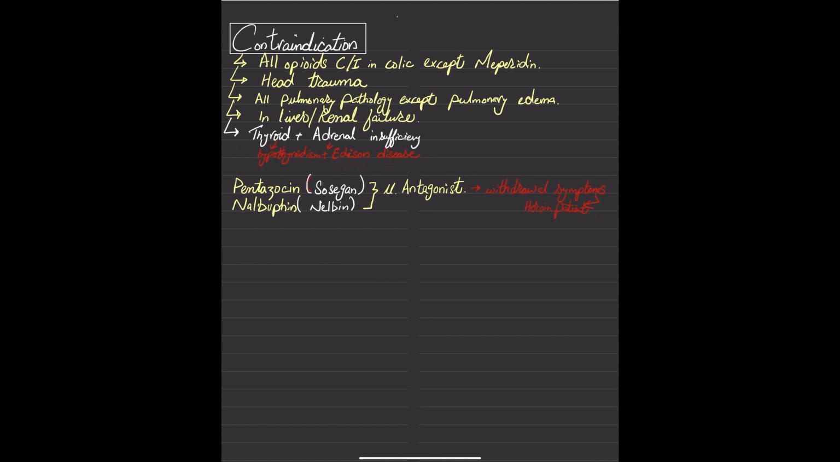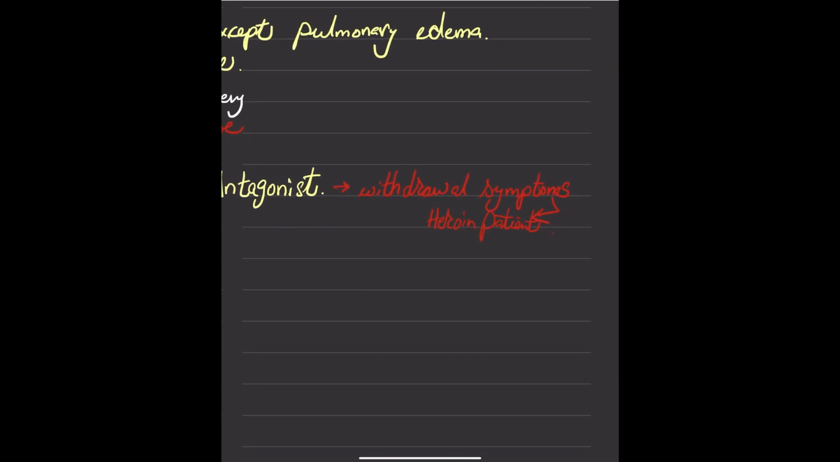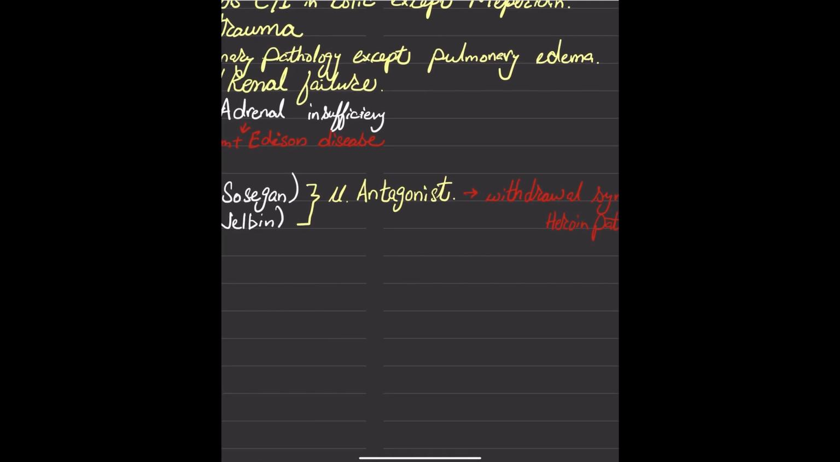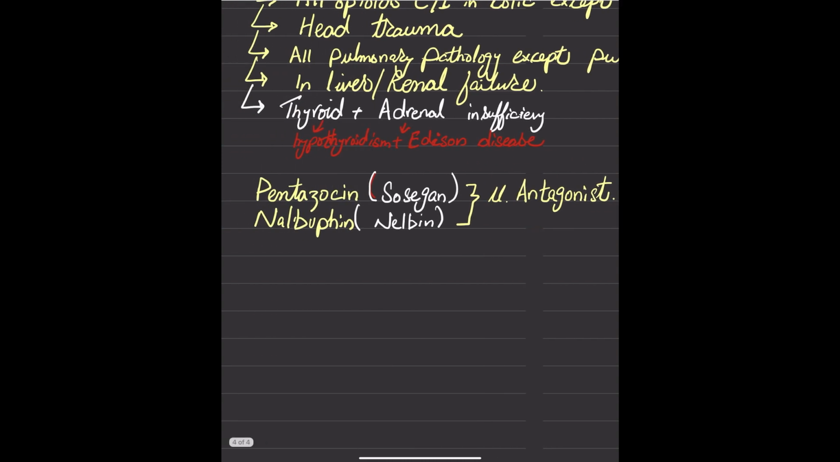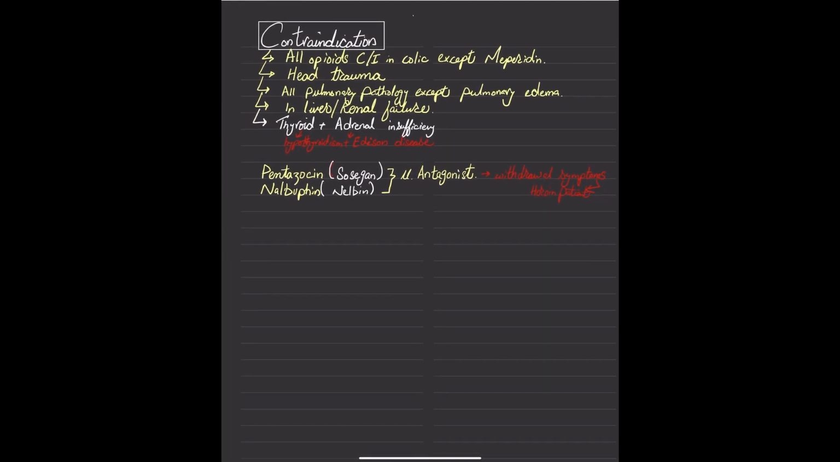So what if the patient comes to you with a high concentration of heroin and you want to make him withdraw the symptoms? What are we going to use? We can use mu antagonist drugs. There are a few antagonist drugs we can see here: pentazocine, the pharmaceutical name is Sosegon, and nalbuphine, the pharmaceutical name is Nalpin. We can use these drugs to treat these symptoms in a heroin patient.